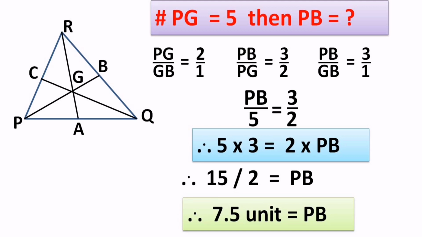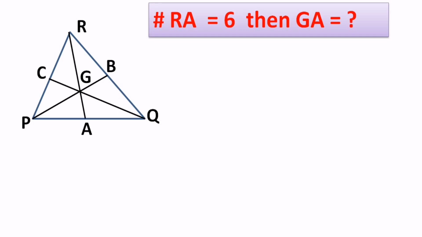Now let's try one more question with the same information. Over here RA is given to me. RA you can observe, correct? RA is 6 units, the main median it is.